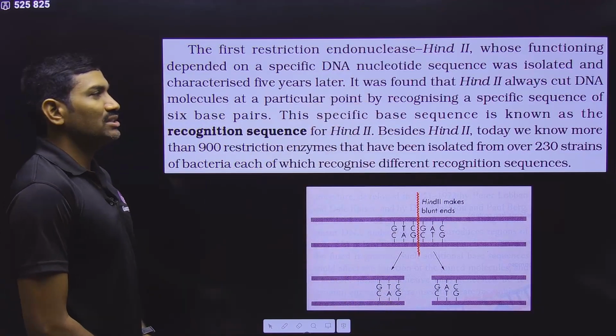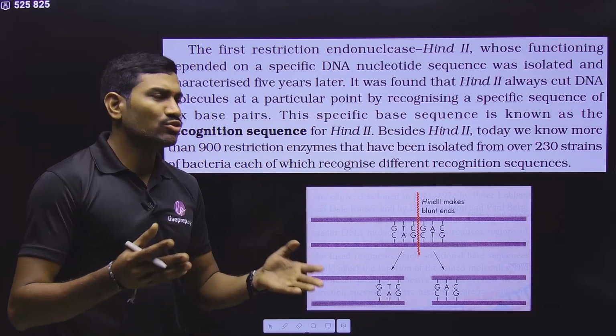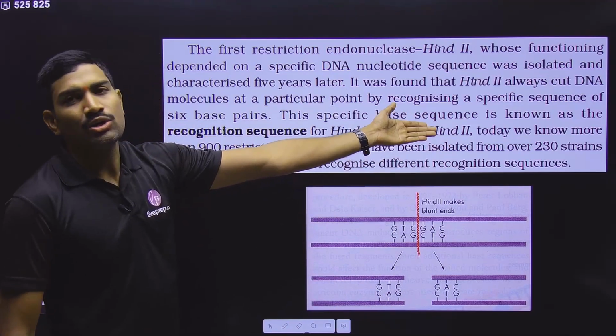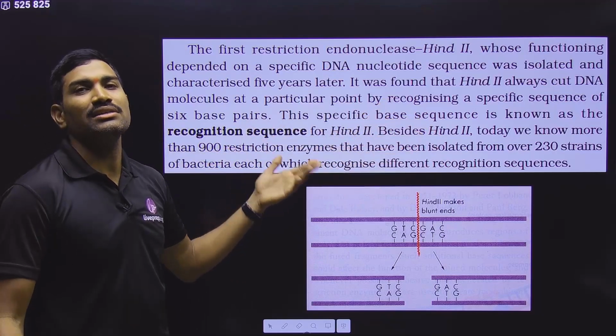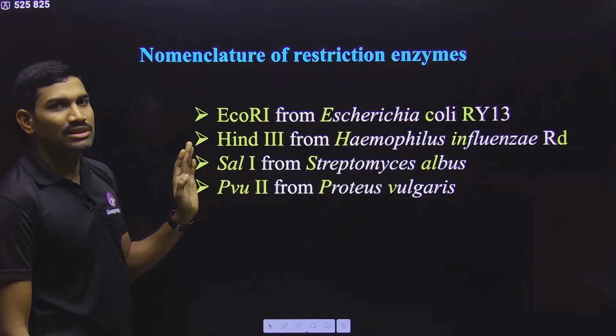So this is some information that we are talking about here. Nowadays scientists have isolated more than 900 restriction enzymes from over 230 strains of various bacteria. Okay, this is some basic information that they are talking about with respect to this.